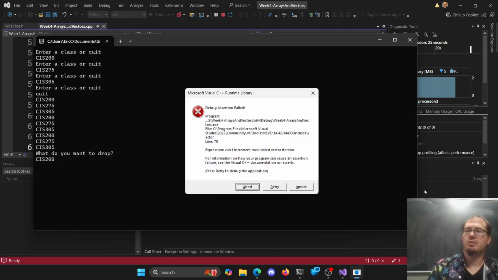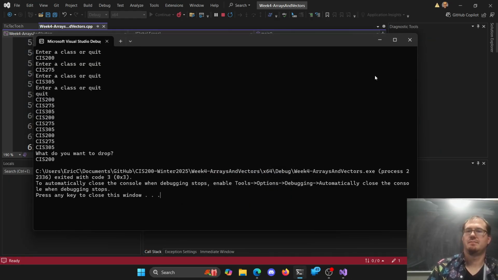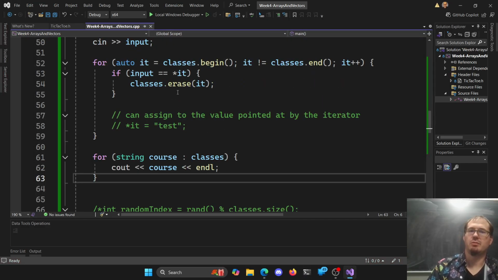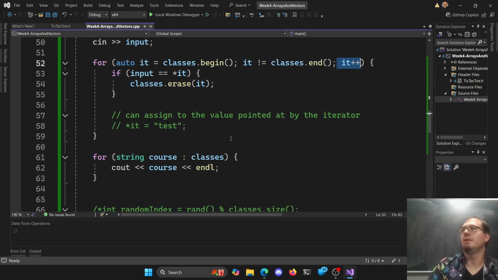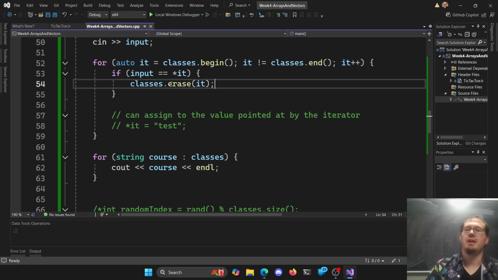So when we go delete that and we erase it, it's no longer valid, right? Once you erase this iterator, it's gone. I can't go add one to it anymore because it's dead. So we can't erase it directly here. We have to wait to erase it until we're done. So we don't want to erase it immediately, right? We need to go and store this thing here.